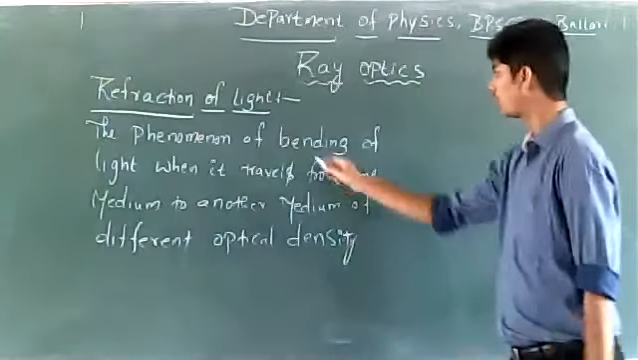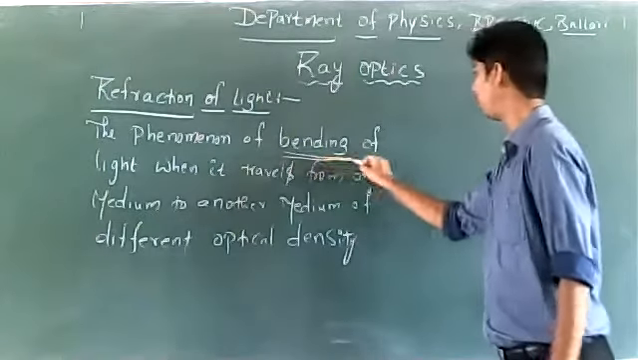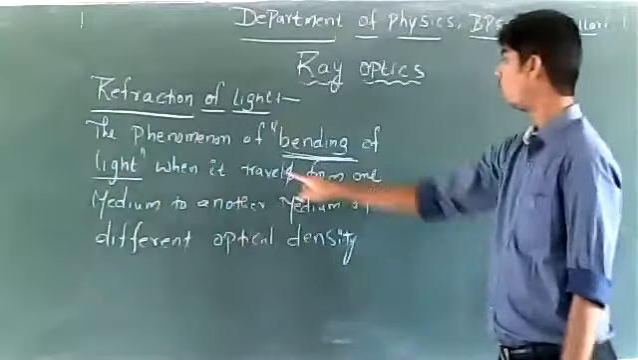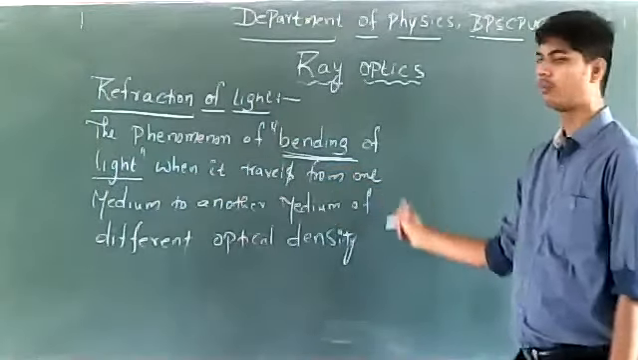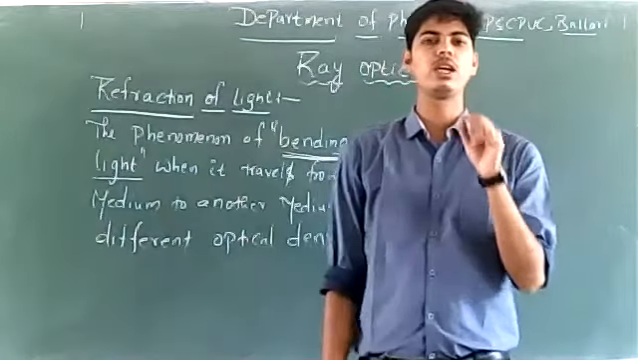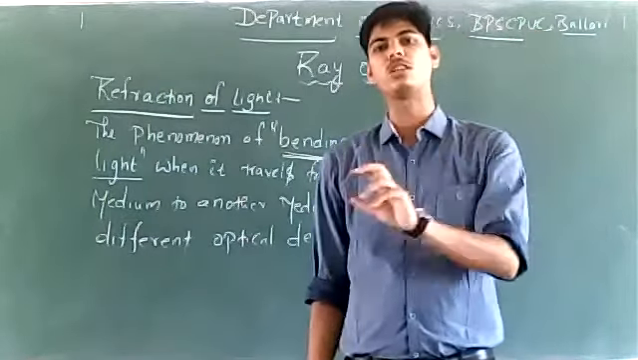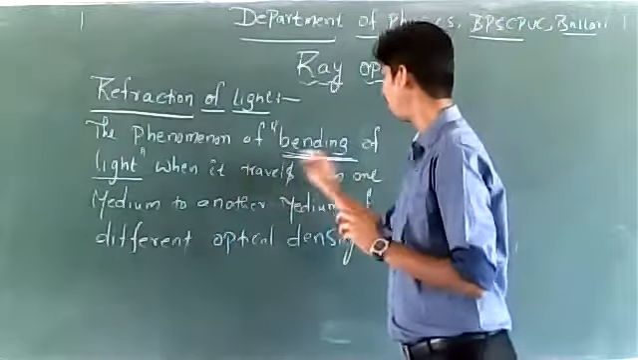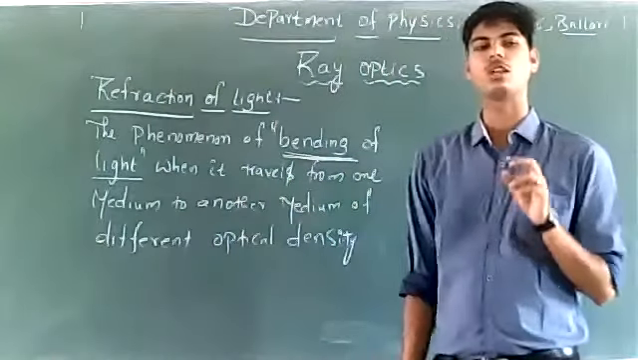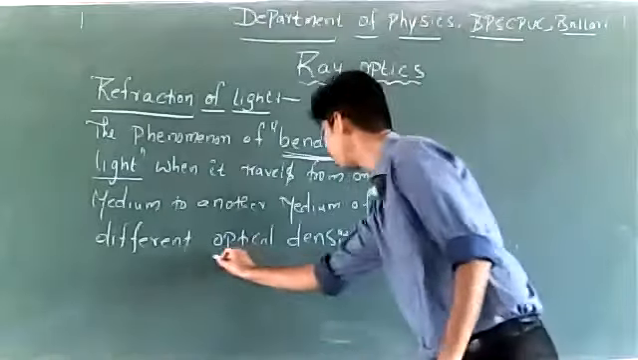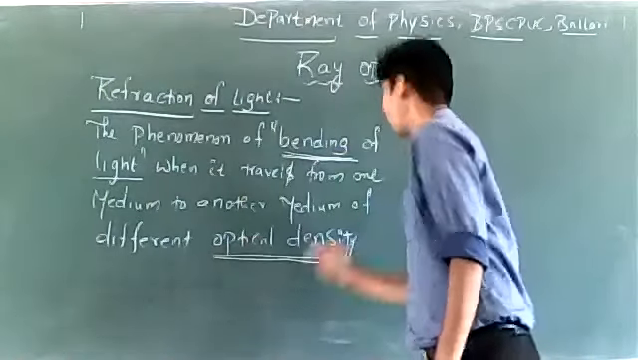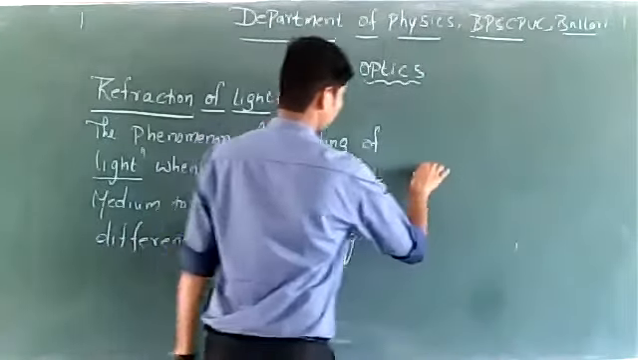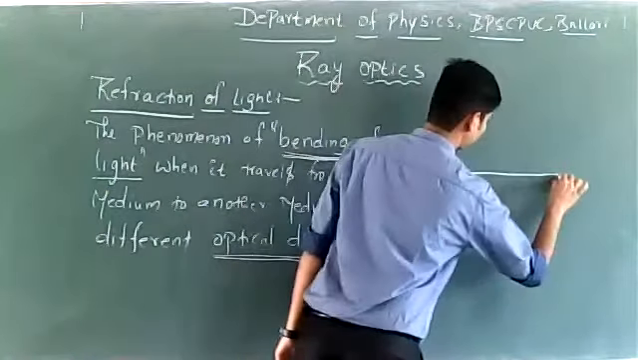Refraction of light is the phenomenon of bending of light when it travels from one medium to another medium of different optical density. Whenever a ray of light travels from one medium to another medium, it undergoes bending. This phenomenon of bending of light when it travels from one medium to another medium of different optical density is called refraction of light. See, suppose this is a glass slab.